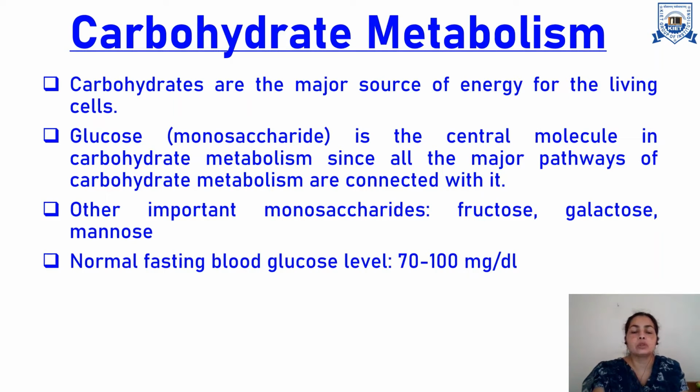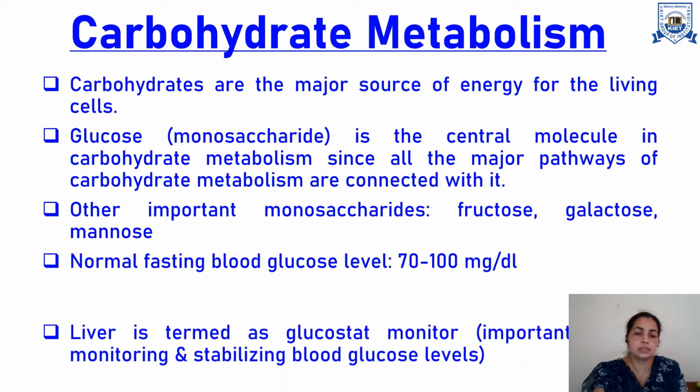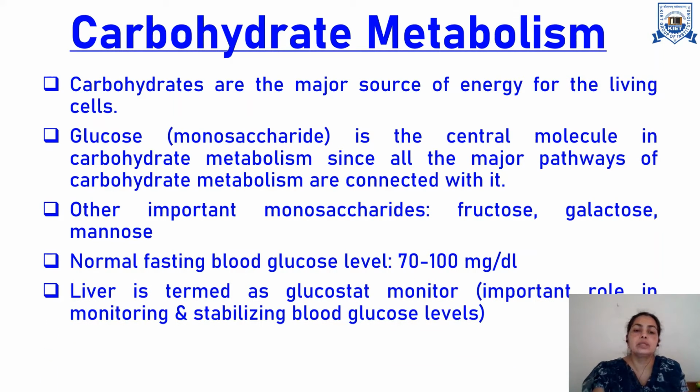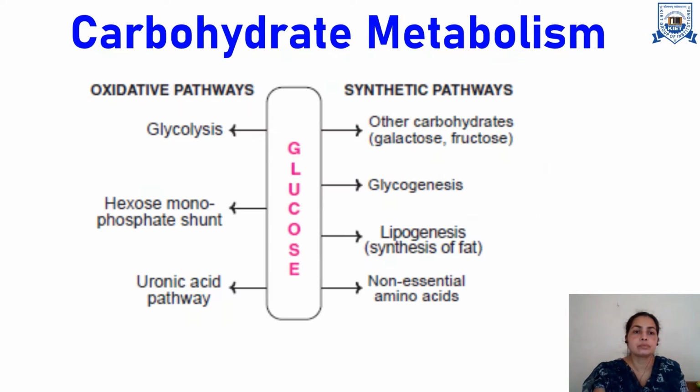When we talk about the normal fasting blood glucose level, it is 70 to 100 milligram per deciliter, and the liver is one of the major organs which plays an important role to monitor and stabilize the blood glucose level. That is why it is termed the glucostat monitor.